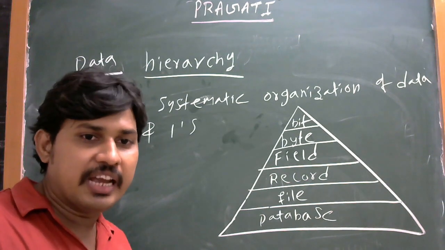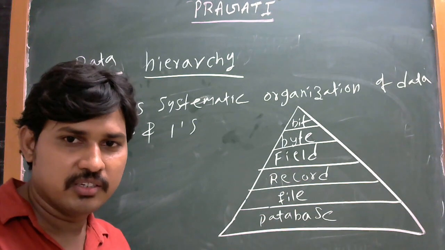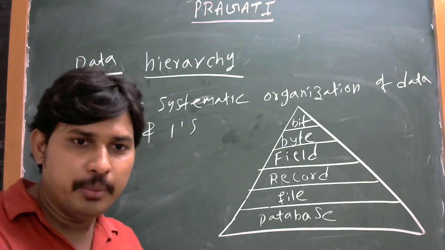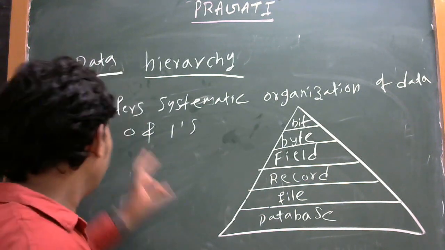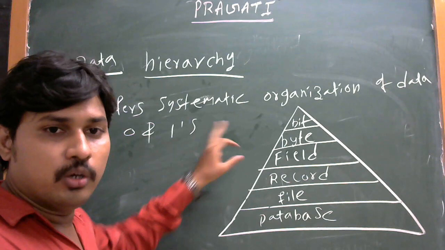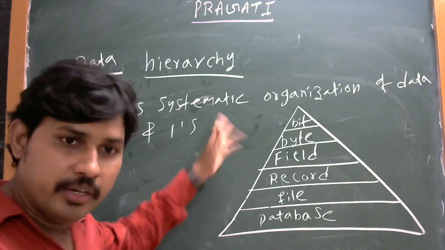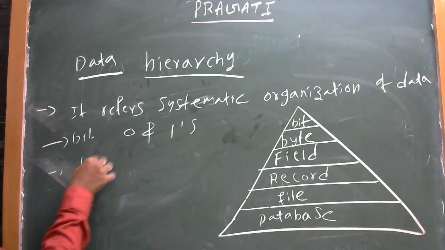The computer cannot understand the English language. The computer can understand only machine language, that means binary language, zeros and ones. Bit consists of zeros and ones. The data can be stored in bit, binary form. And next, byte.